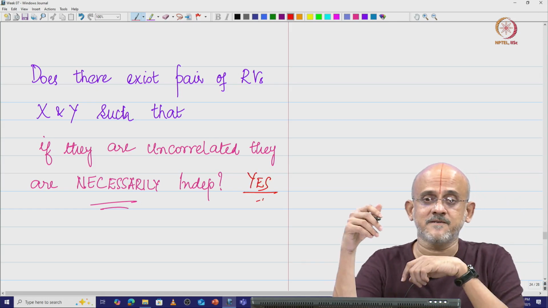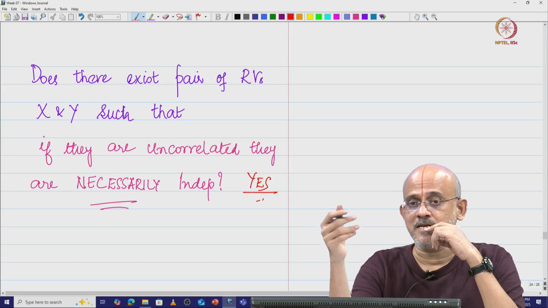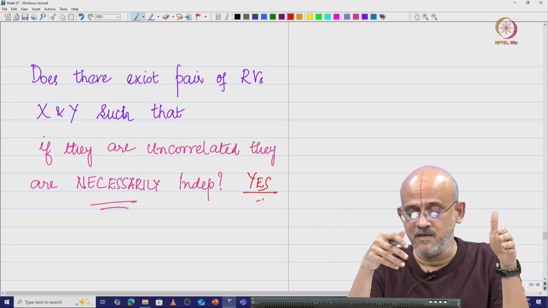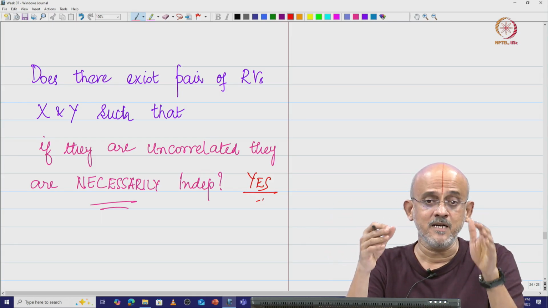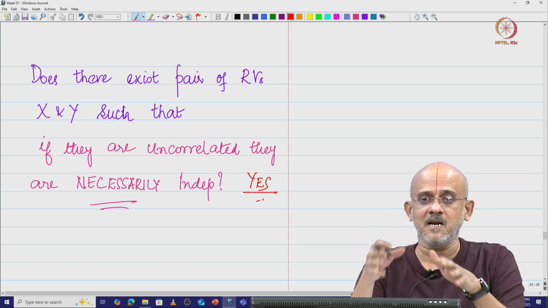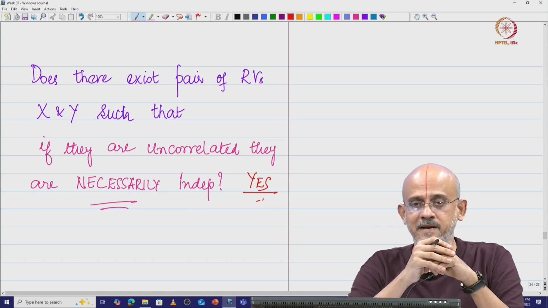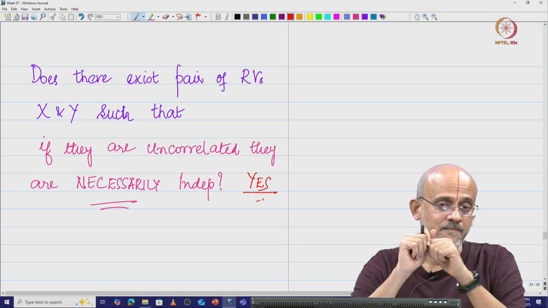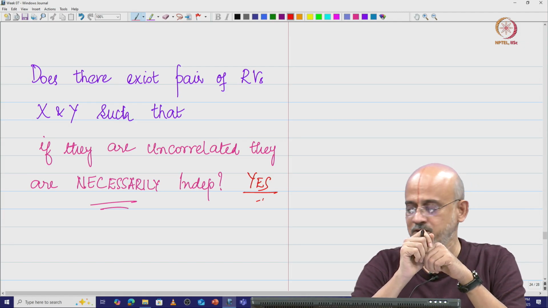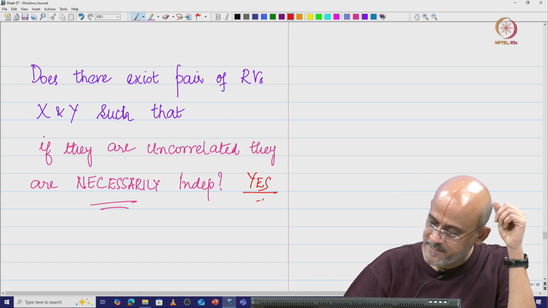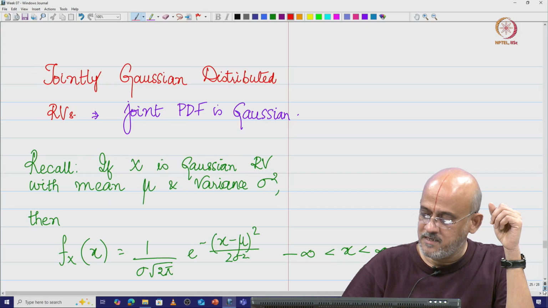The answer is yes, and what does it mean? That yes, the answer is if you have a pair of uncorrelated Gaussian random variables, they are necessarily independent, right. So that is one important takeaway that we have here. Okay. What are the other things?